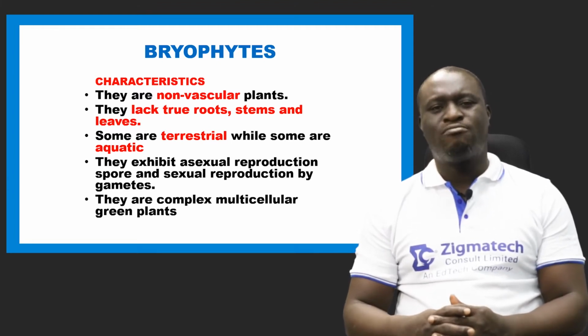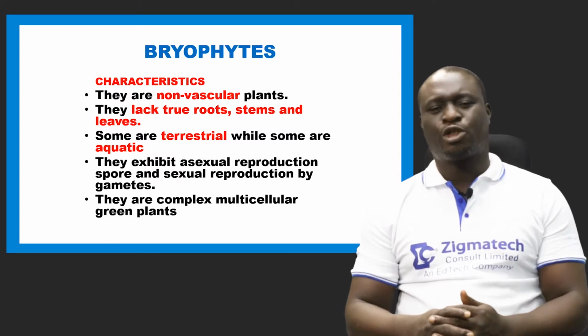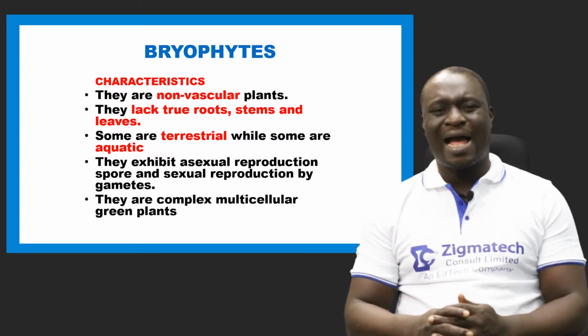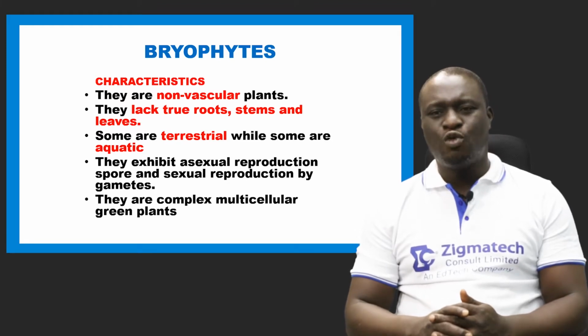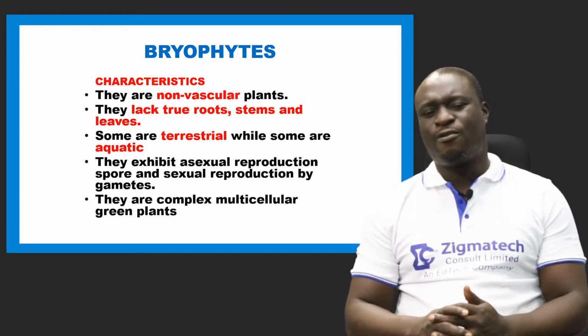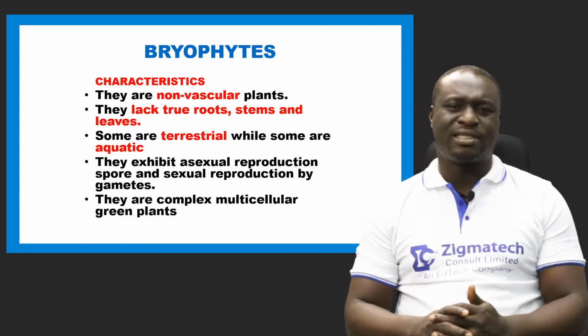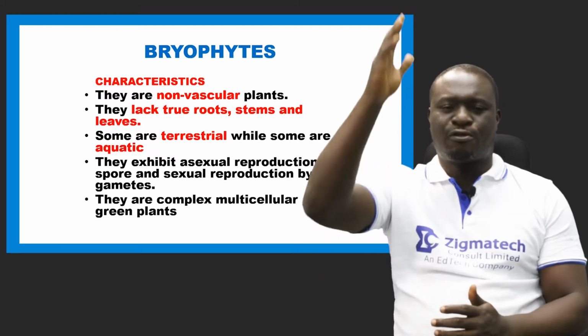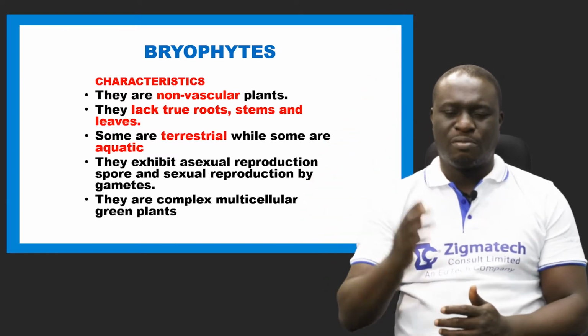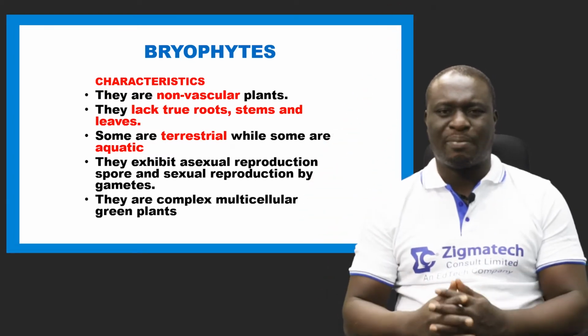Now, what do we mean by vascular plants? Vascular plants are plants that have what we call phloem and xylem. Now, the function of the phloem in plants is to conduct manufactured food from the leaves to the roots and other parts of the plant.